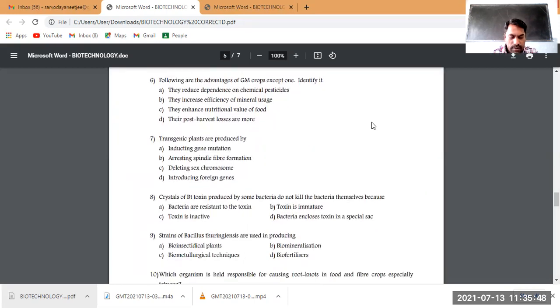Following are the advantages of genetically modified crops, GM meaning genetically modified, except one. Identify it. So there are four options as given. Now they have given the advantages of genetically modified plants here. That's one of the concepts we have studied in NCERT as a direct question.